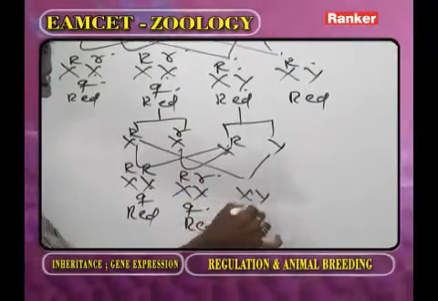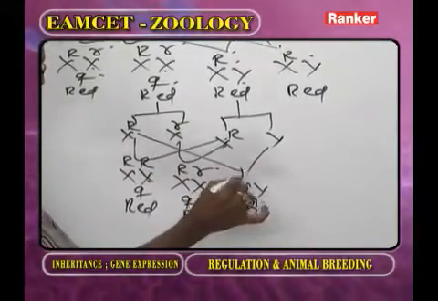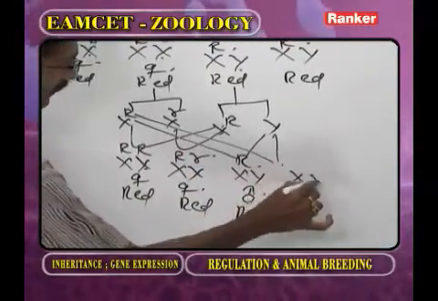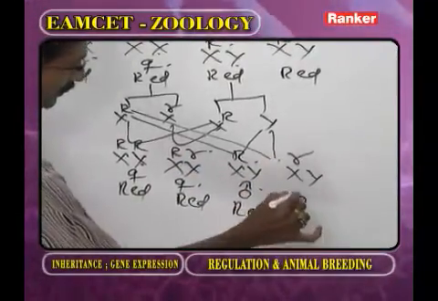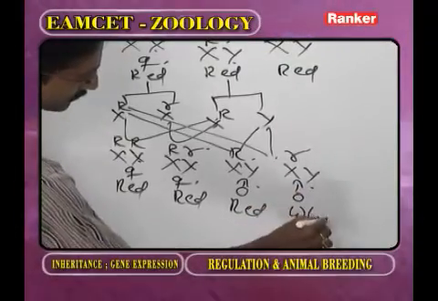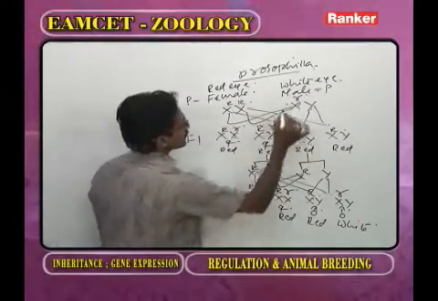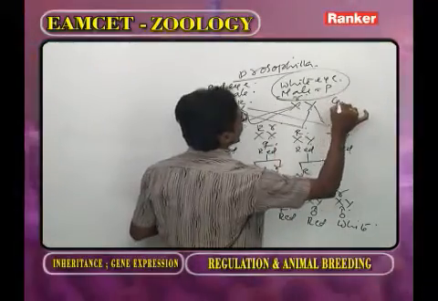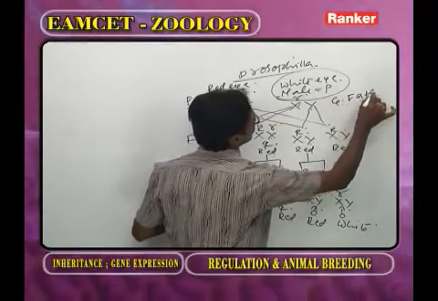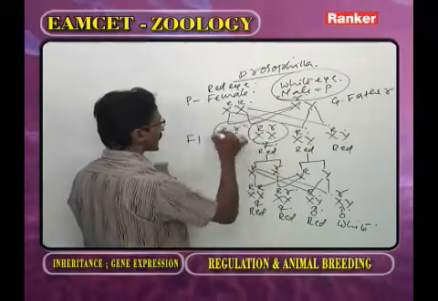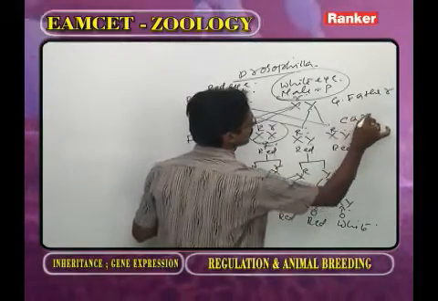Now you go for XY, this is male, red eye. Now you go for XY small r, male, white eye. Now in this cross, this one is considered the grandfather. Here, this one we consider the carrier daughter.